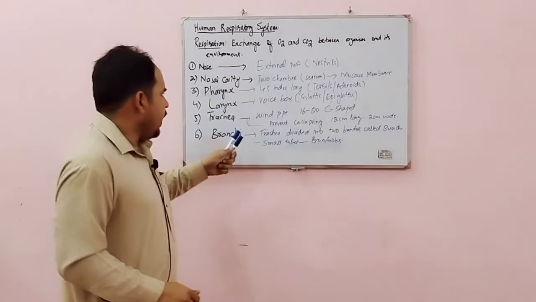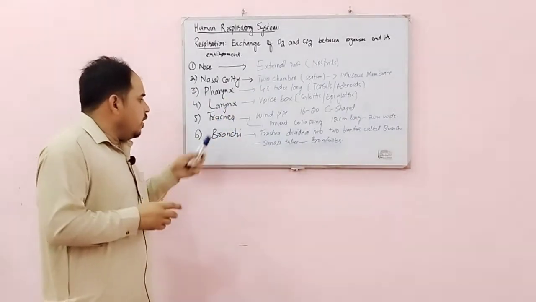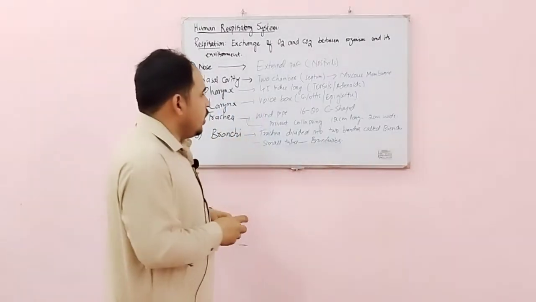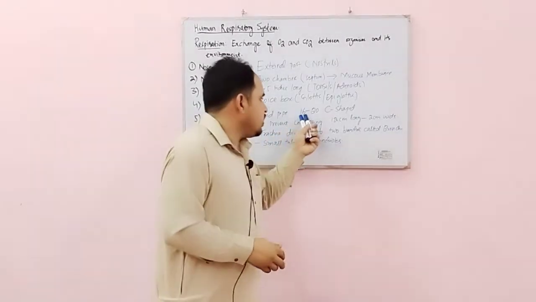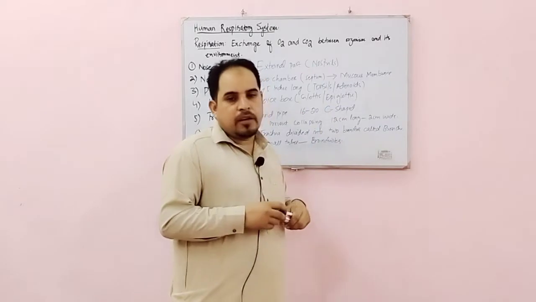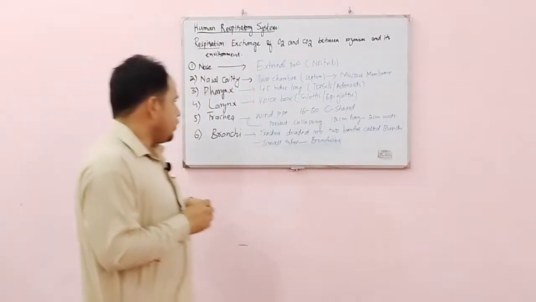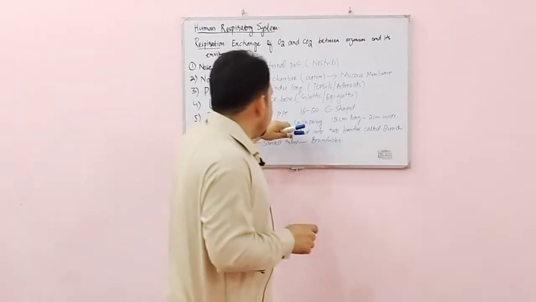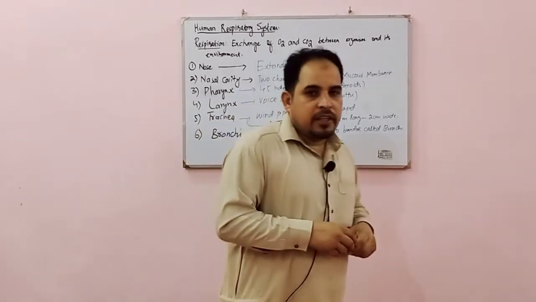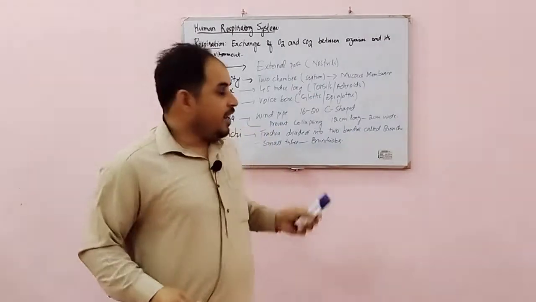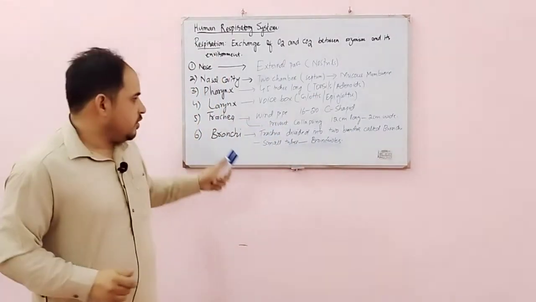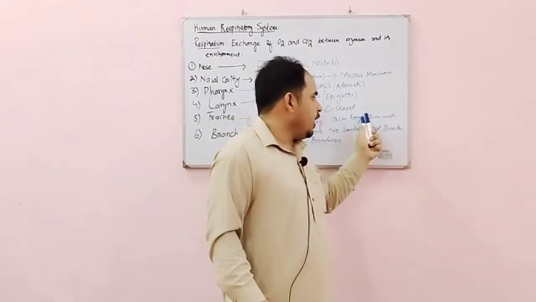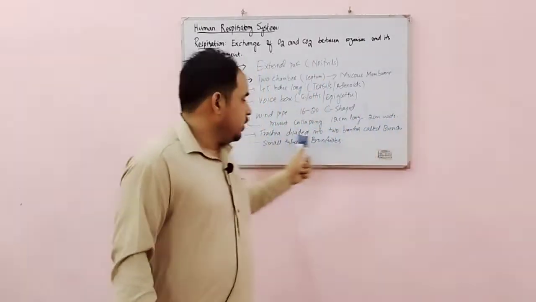After larynx, the air will go through trachea, which is also known as windpipe, and the trachea has 16 to 20 C-shaped cartilaginous rings. The function of the trachea is to prevent the collapsing of the human respiratory organs. And this trachea is 12 centimeters long and 2 centimeters wide.